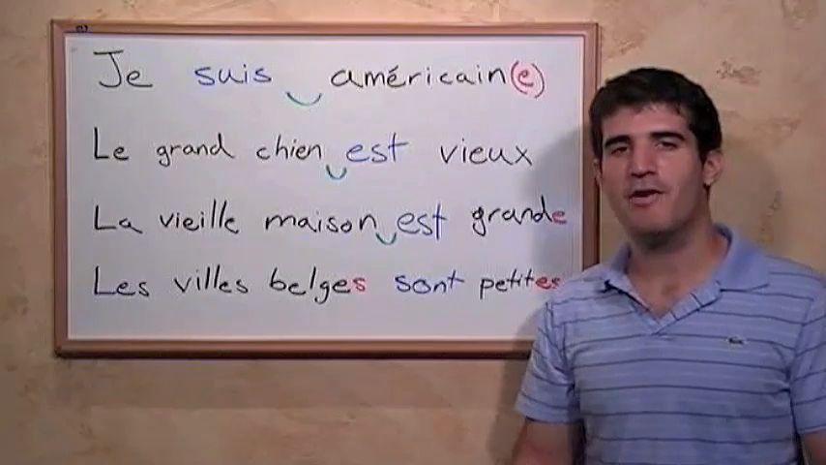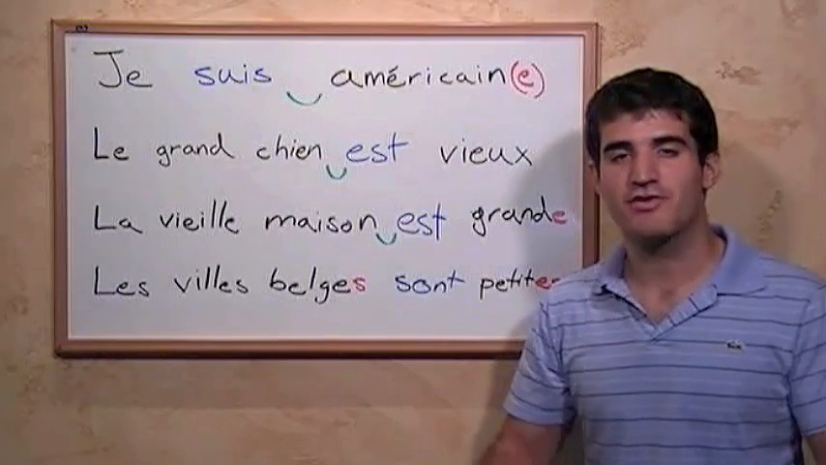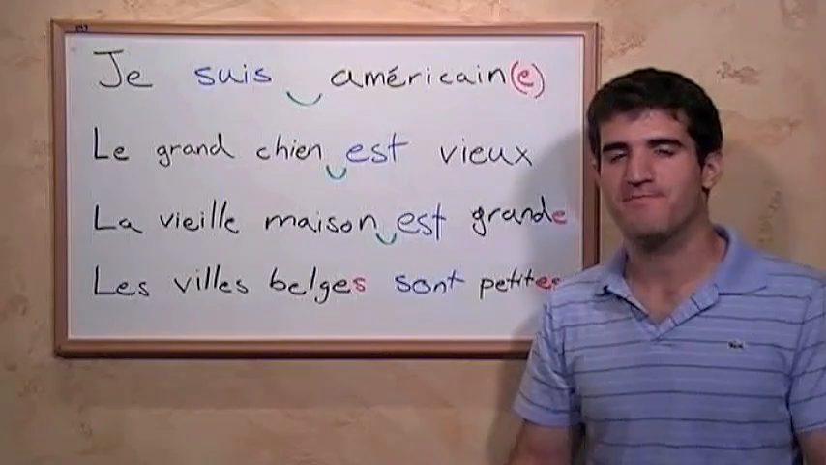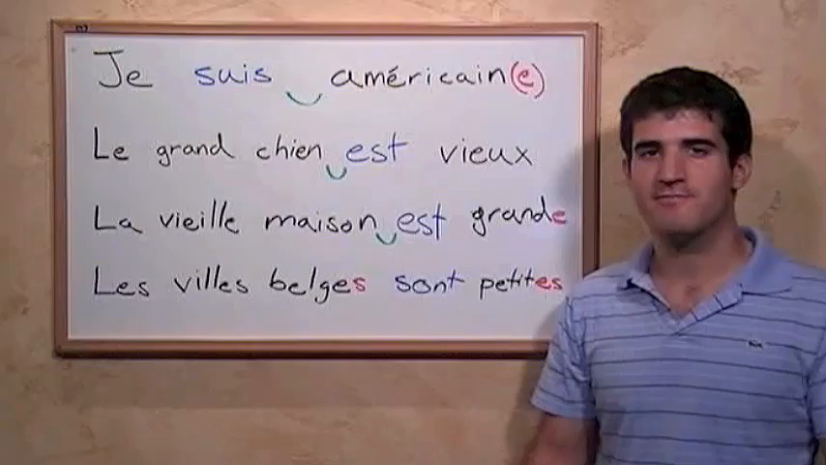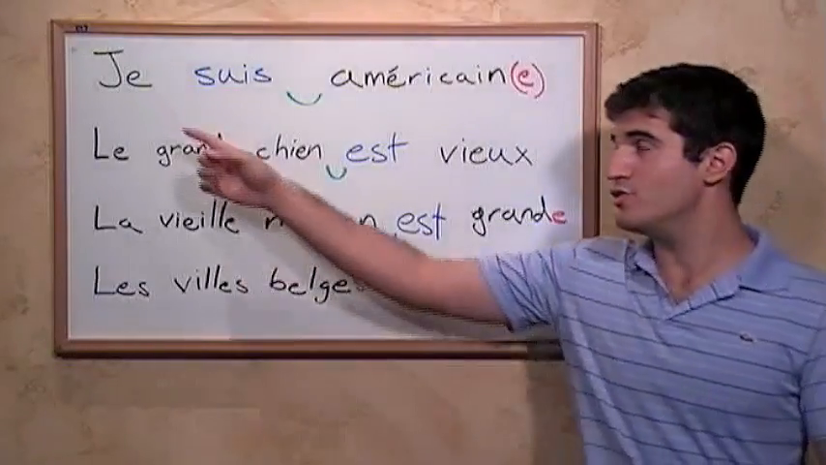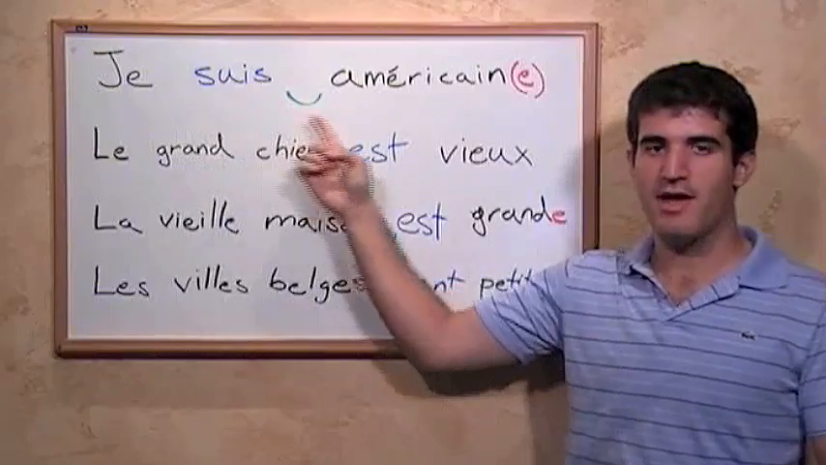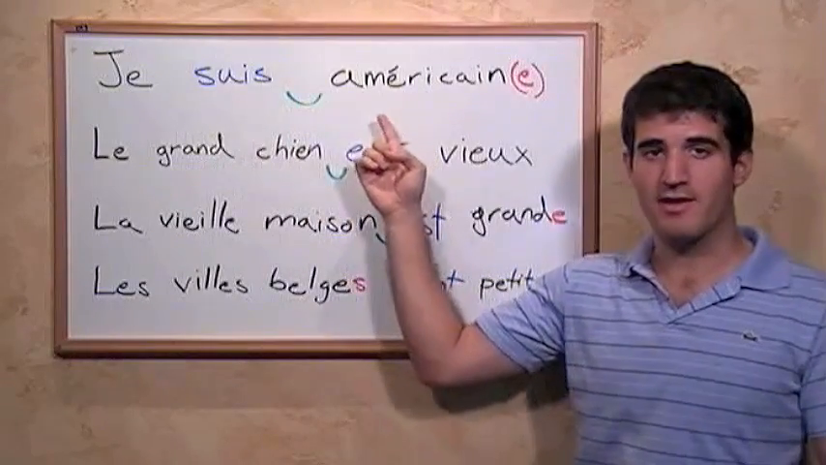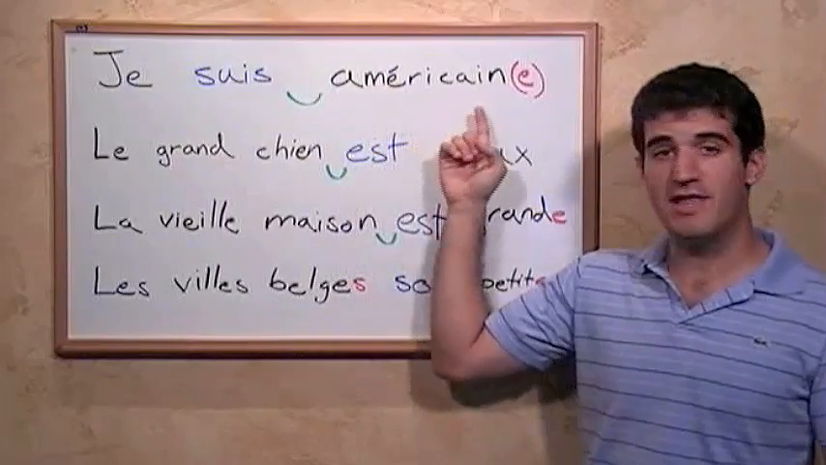Now let's look at how we can use the verb to be, être, to make sentences to describe the world around us. So how would I say, for example, I am American? I could say, je suis américain. Je suis, I am, américain, American. Now notice that this adjective